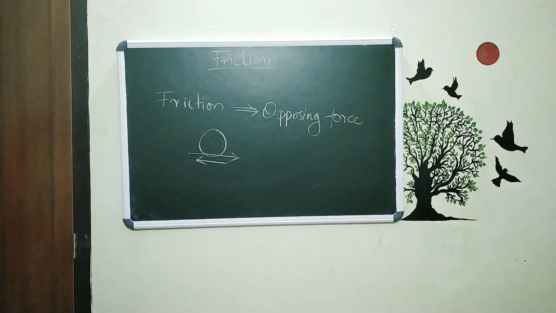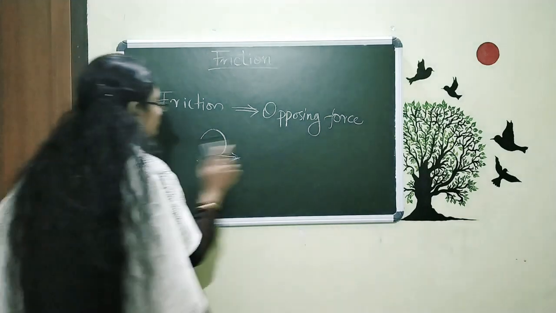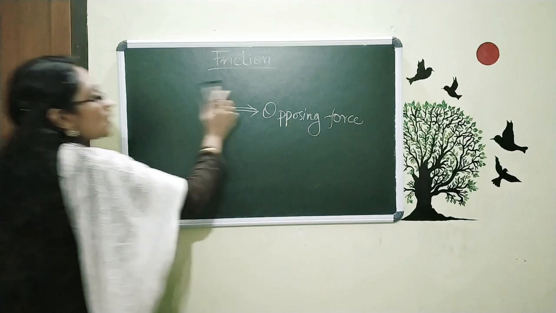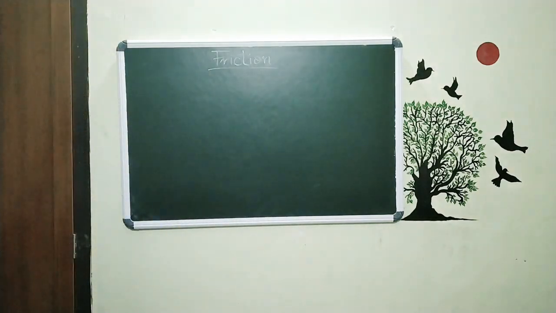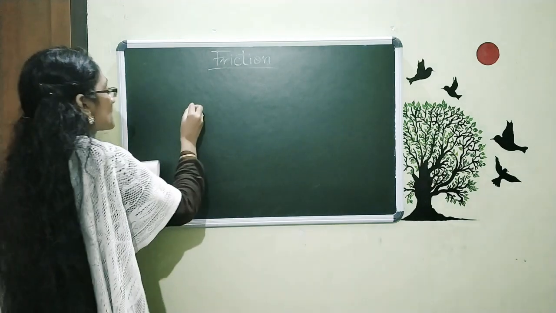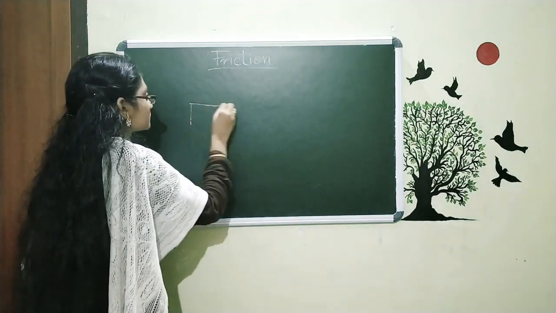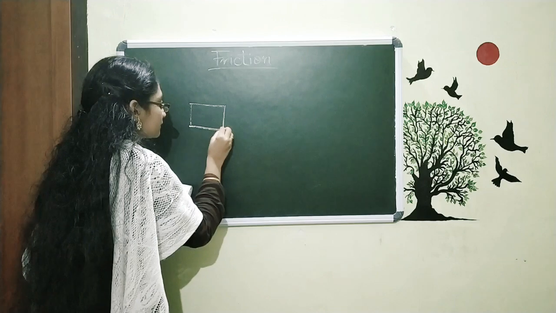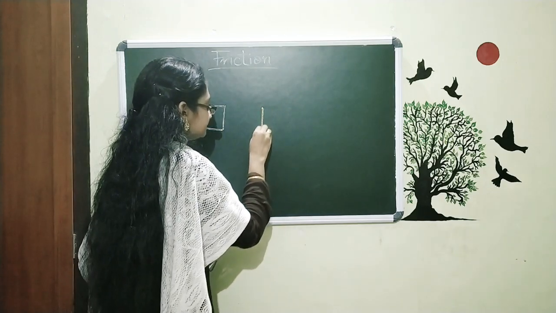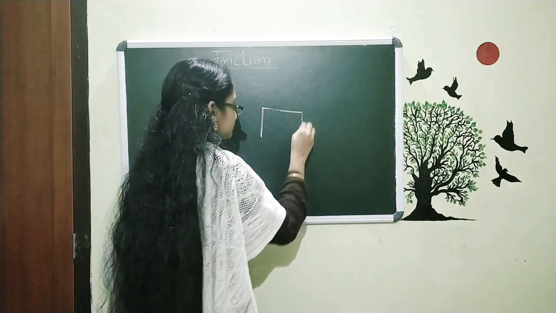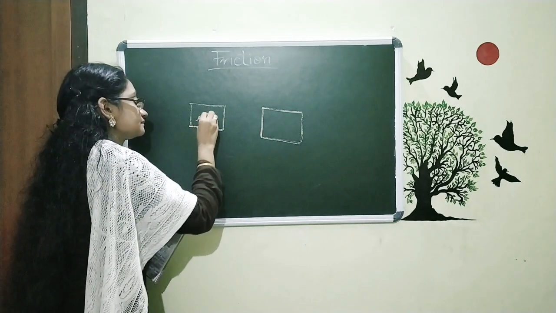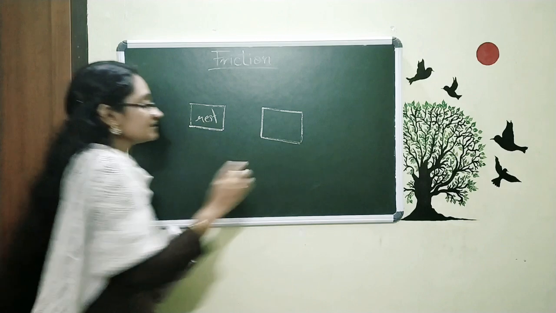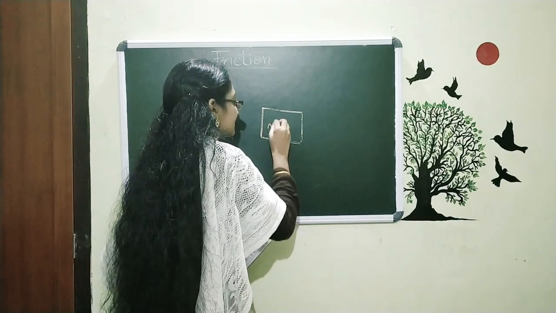Now the question is, are all frictions similar in their nature? That means, two objects: this is at rest and this is already in motion.